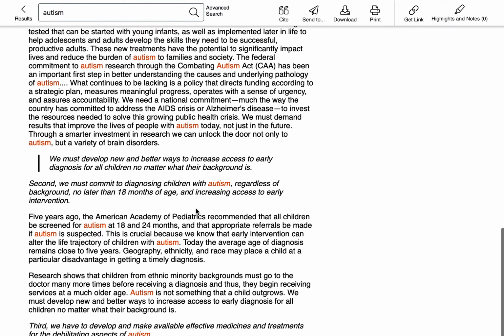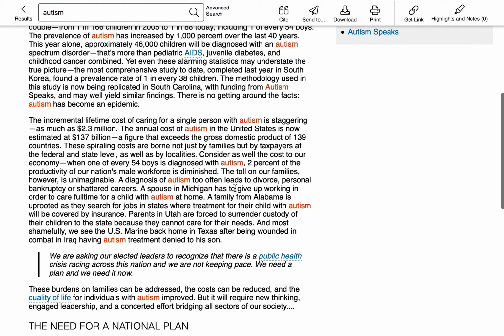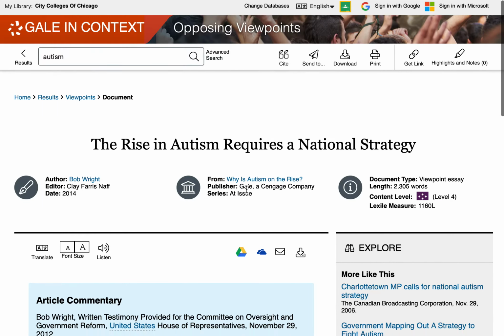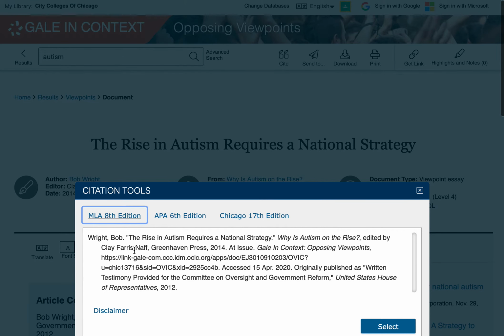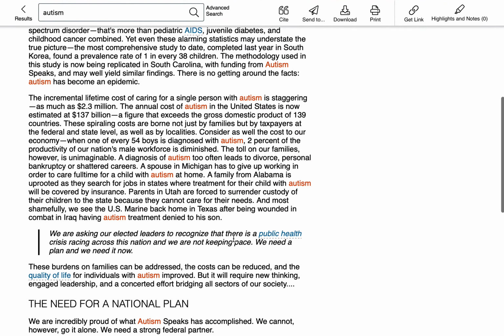And of course, these are not fun articles with pictures and videos like on Google, but they do give you the information right up straight very quickly. And if you cite the source here with this link at the top, cite, it will again cite your source according to the MLA guidelines. So you copy this and then paste it into your Microsoft Word document, and they'll cite the source for you. So it's pretty good. They're doing a lot of the work for you.